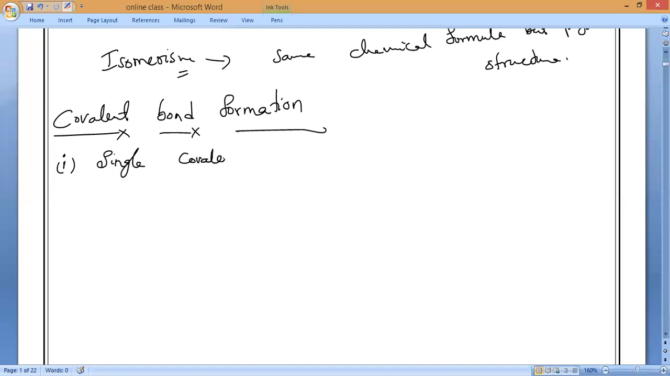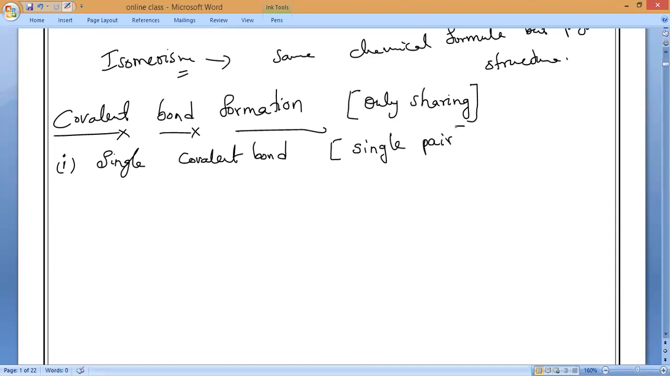As we know, covalent bond means only by sharing, not donating or receiving. How many pairs of electrons will be shared? Single pair, single covalent bond. Single pair means each atom will share one electron.